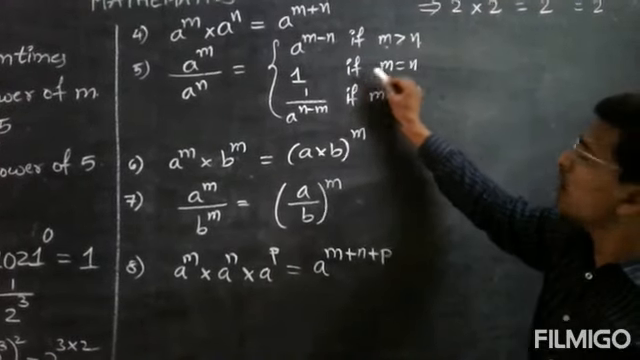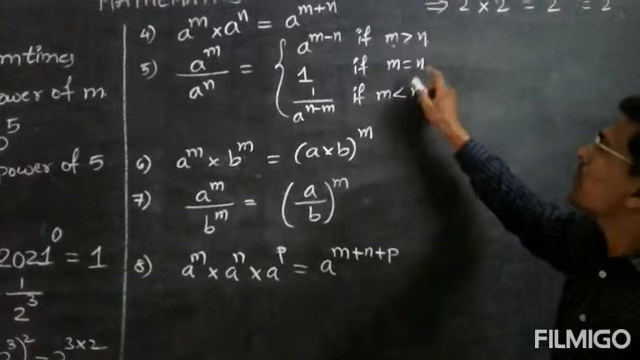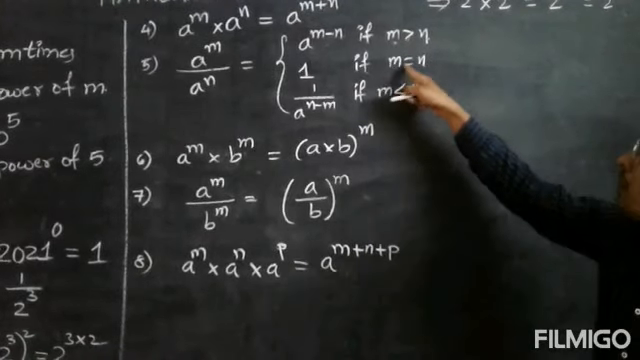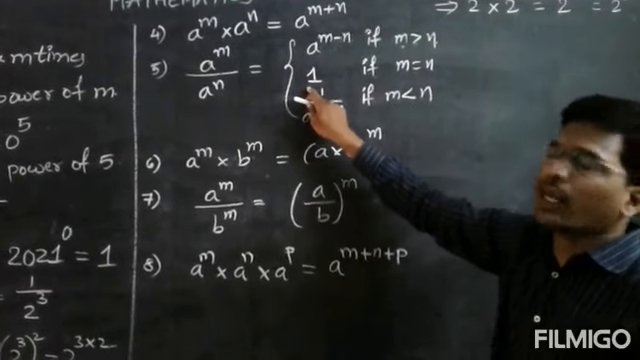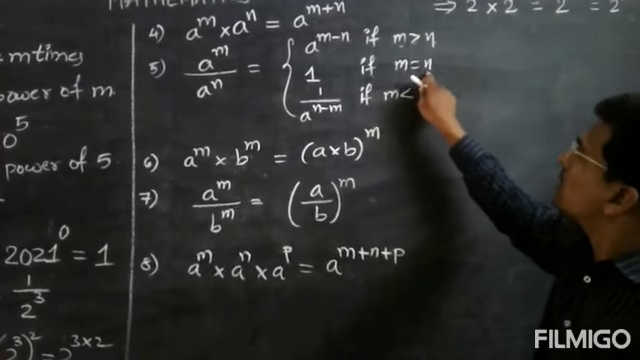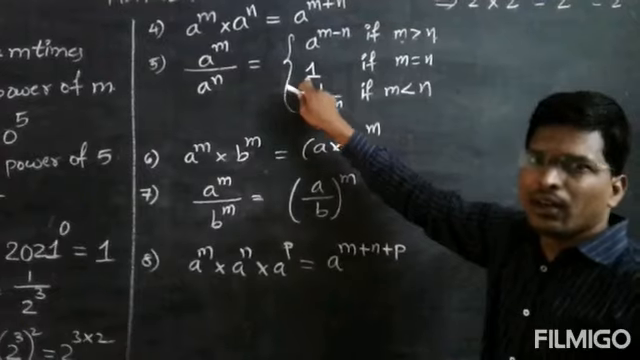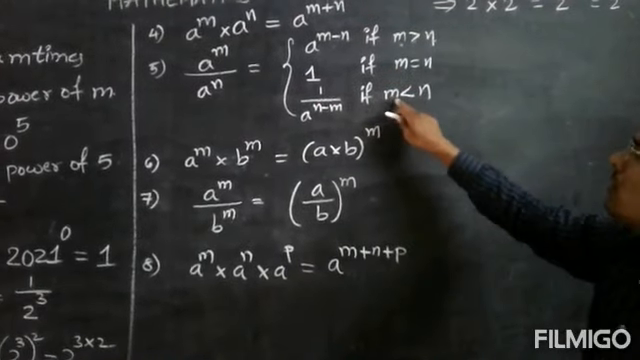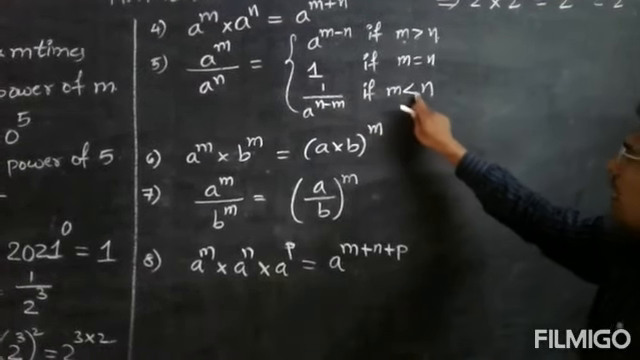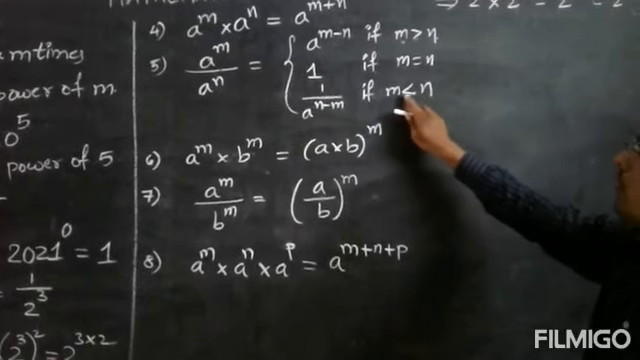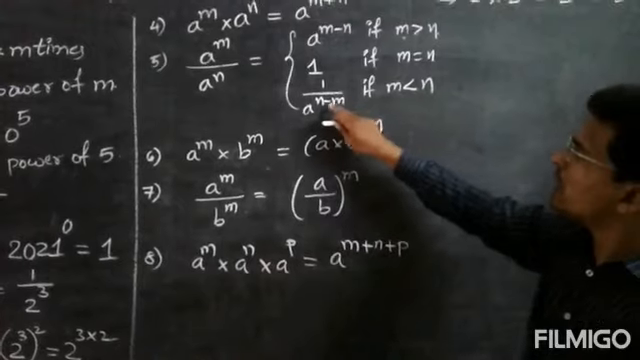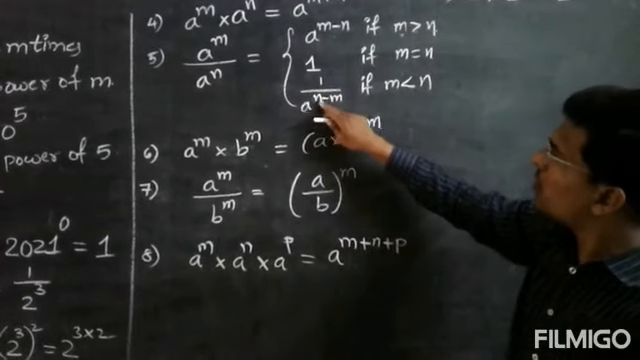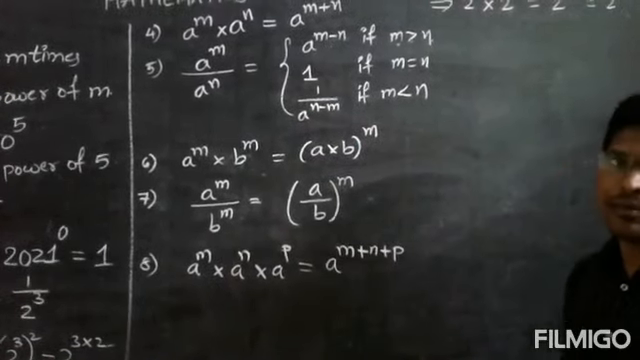If second case is what? If m is equal to n, the power m is equals to the power n, only 1 is your answer. No need to solve it. Okay? If both the powers are same, we can get the answer directly 1. If the power m is lesser than the power n, your answer will be 1 by a to the power of n minus m.